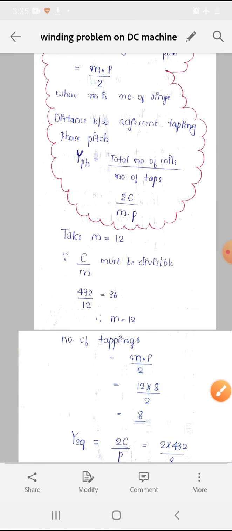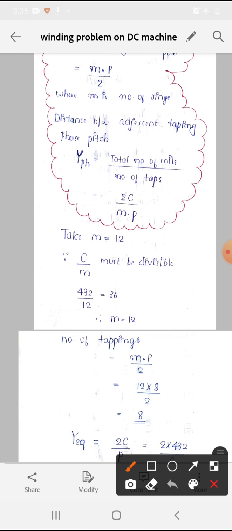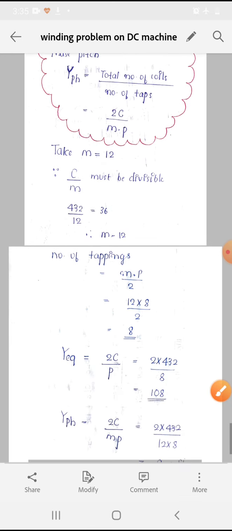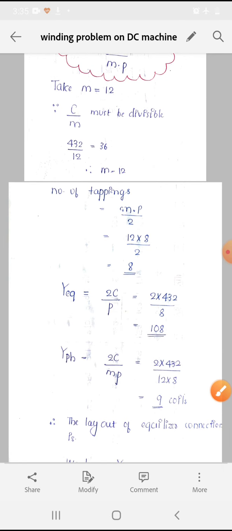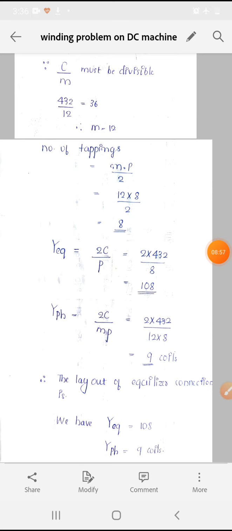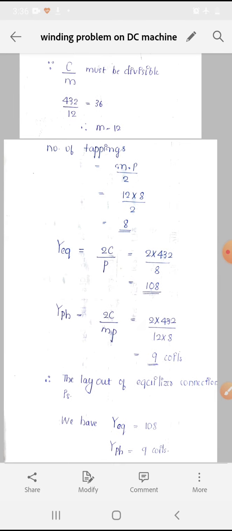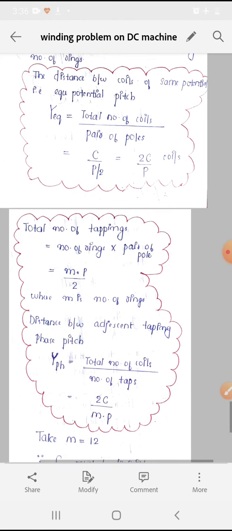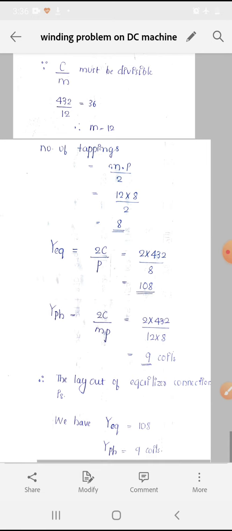Substituting the values, we found that when M is equal to 12, it is divisible. Then we have to find the number of tappings, that is M into P by 8. M is 12 and P is 8, and substituting, we obtained the number of tappings as 8. The equipotential pitch Y equipotential is equal to 2C by P, that is 2 into 432 by 8, which is 108, and Y phase is equal to 2C by MP, that is 9 coils. Therefore, the layout of the equalizer connection is: equipotential pitch is 108 and Y phase is 9 coils.